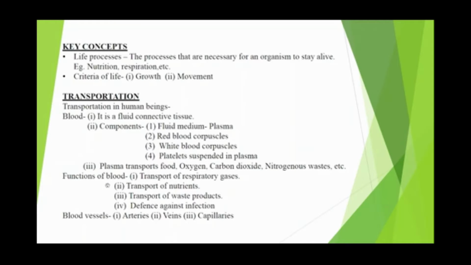Now we will look into the functions of the blood. Like just now we have studied the things which the plasma transports. The same things apply during the function of the blood, that is transport of the respiratory gases like carbon dioxide and oxygen. So blood functions in the transport of the nutrients, like the food is transported from one part of the body to another part of the body. Blood helps in the transportation of the waste products, that is the nitrogenous wastes. And it also helps us in providing defense against the infection, that is the white blood cells help in fighting against the odds in our body.